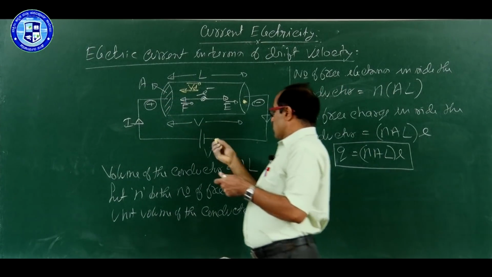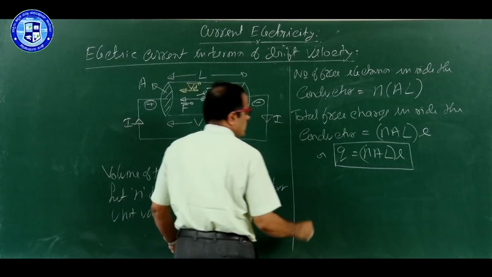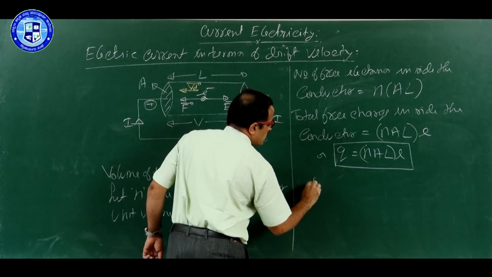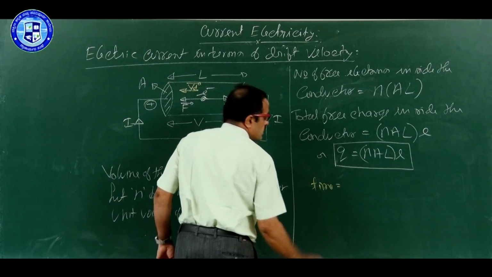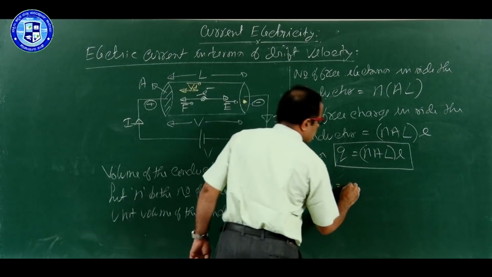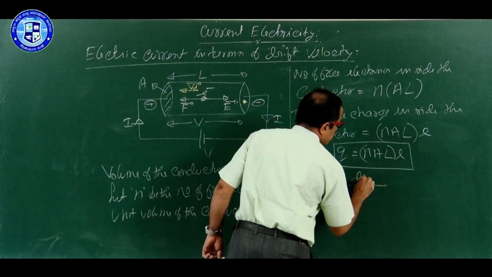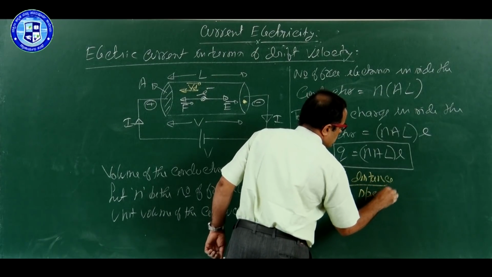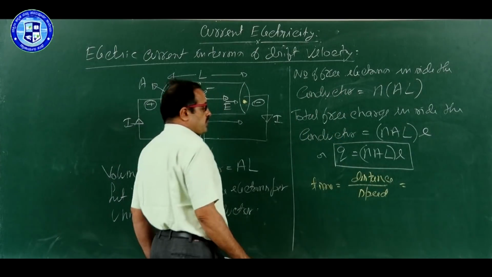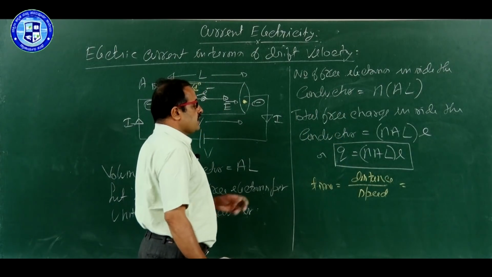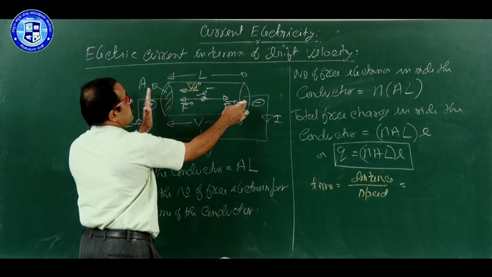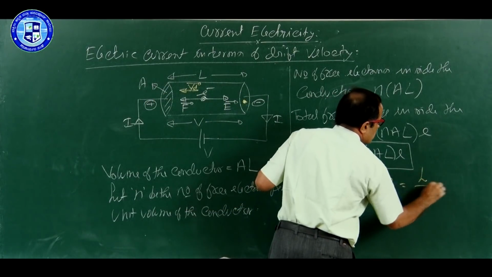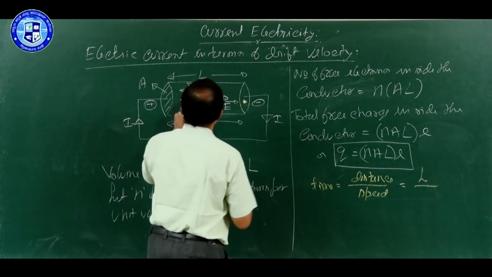So, the method is very simple. Time taken by the free electron to cross the conductor. We know time is equal to the distance travelled divided by speed. You studied this one in first PU. And here, what is the distance travelled by this last electron to cross the conductor? L, divided by what is the speed?